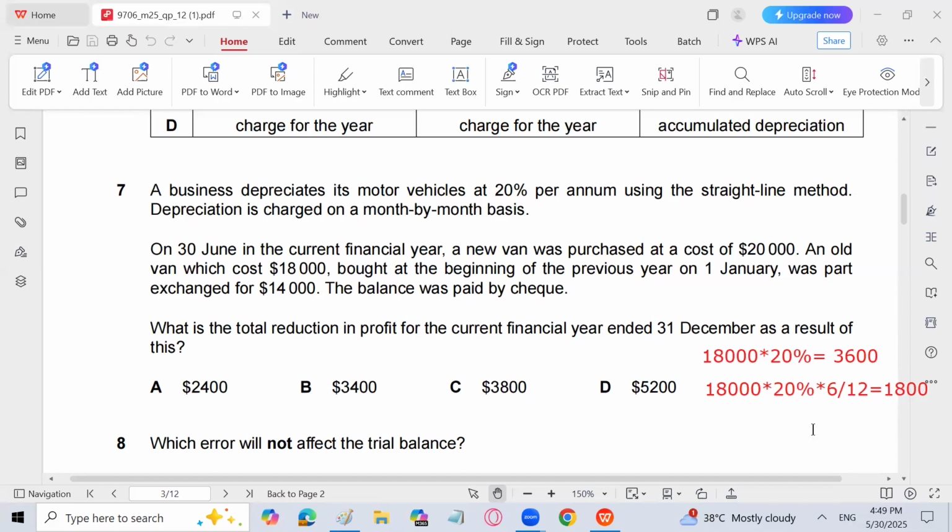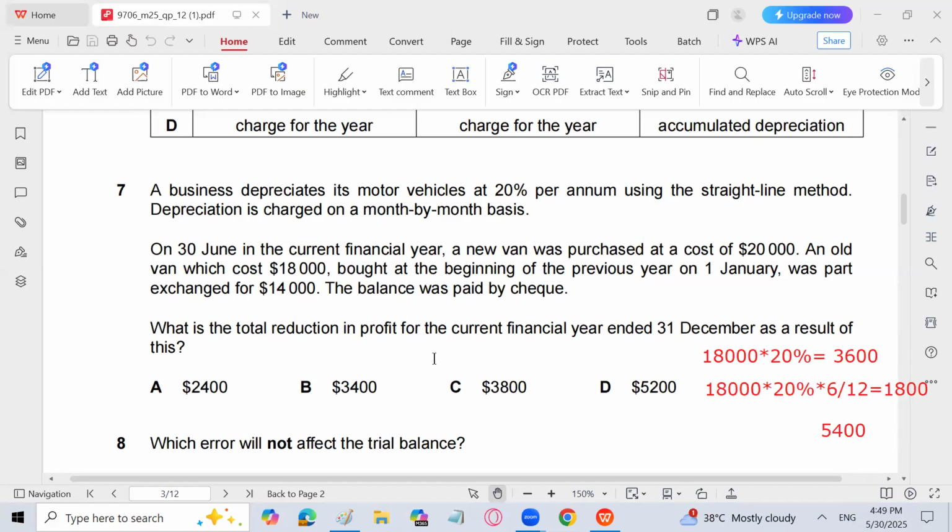So the total depreciation, the current year depreciation on the asset sold in the current year is 1800, but the total depreciation on this asset is going to be, how much is it going to be? 5400. Okay, right. 5400 is the total depreciation on the asset sold.